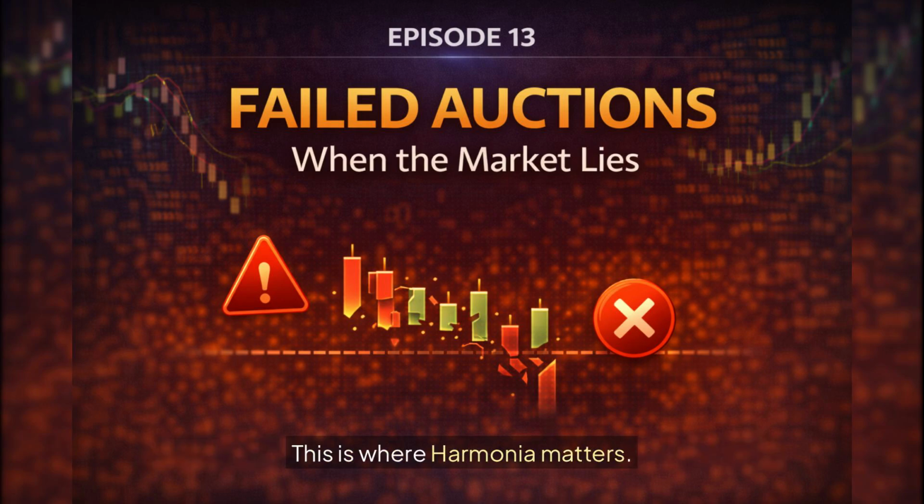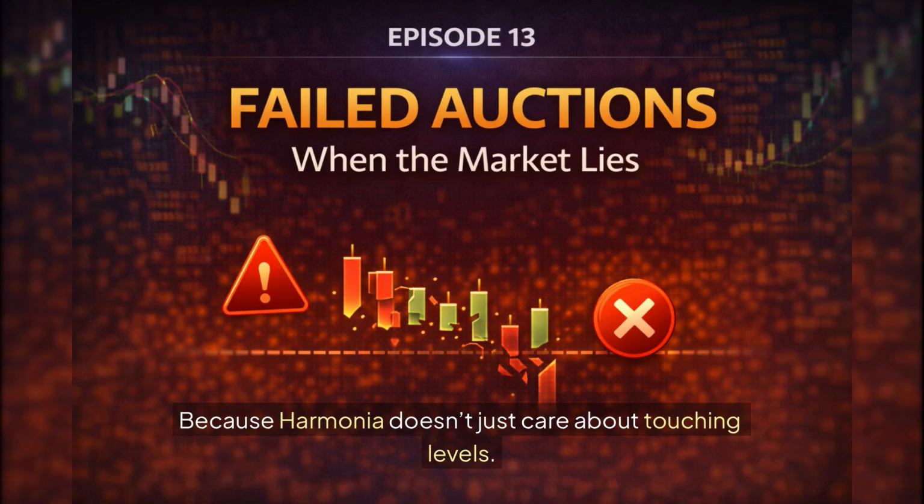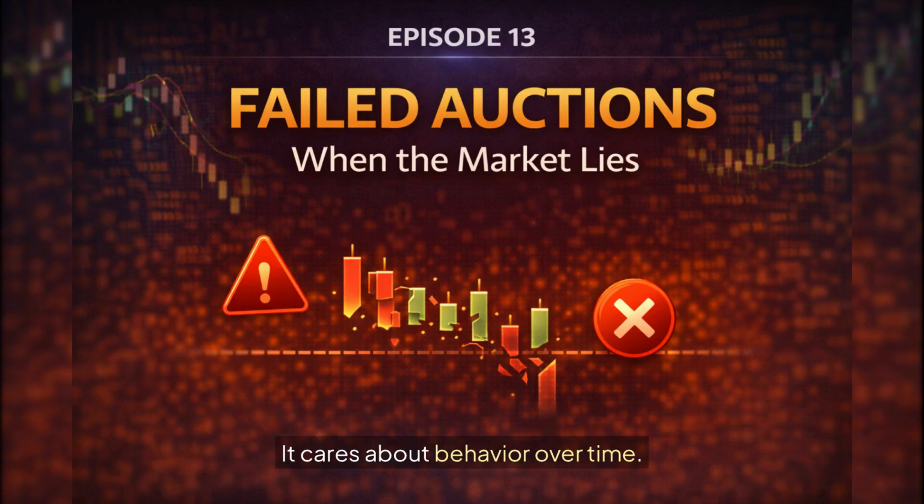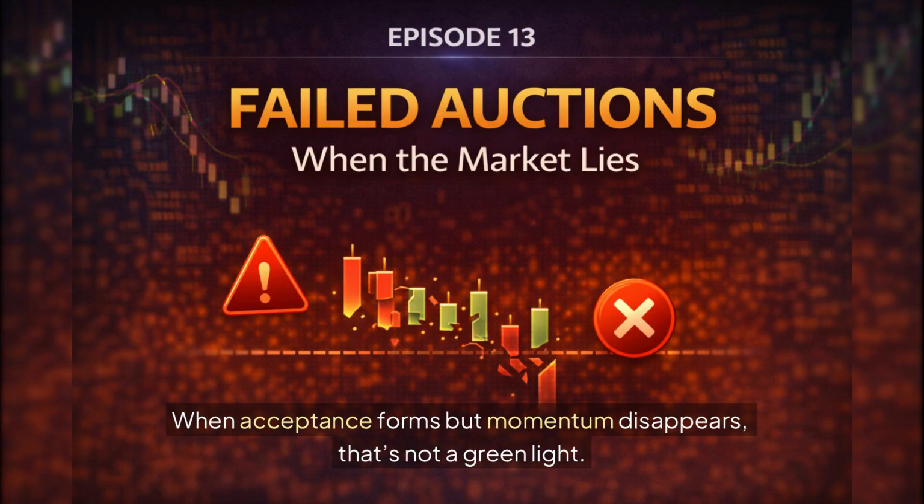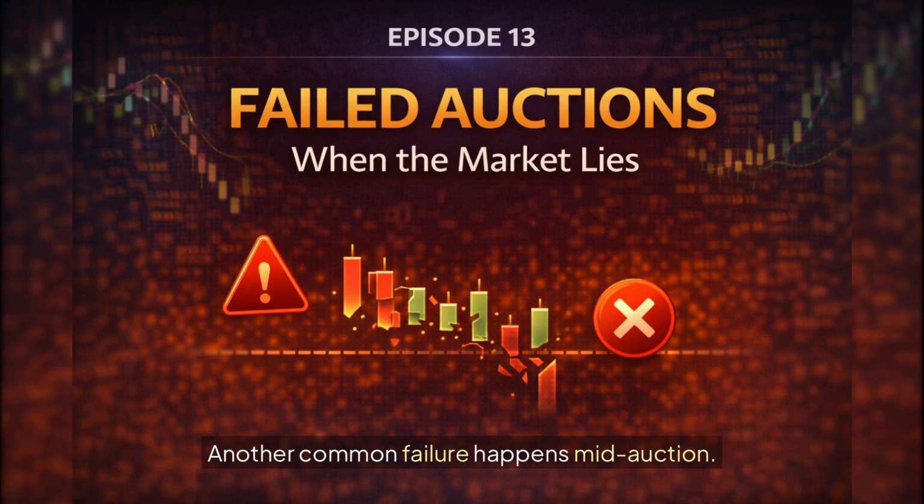This is where Harmonia matters. Because Harmonia doesn't just care about touching levels, it cares about behavior over time. False acceptance usually shows itself clearly. Progress beyond 20% is shallow. Price struggles to move toward 50%. Rotation starts showing up immediately. When acceptance forms but momentum disappears, that's not a green light. That's a warning.